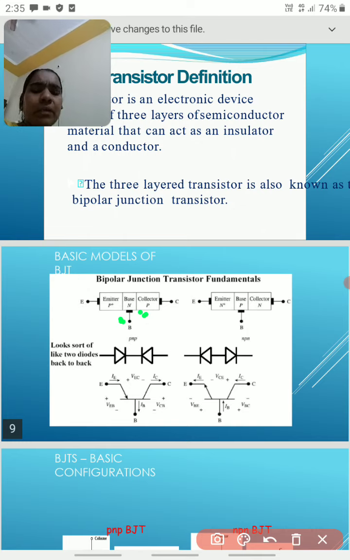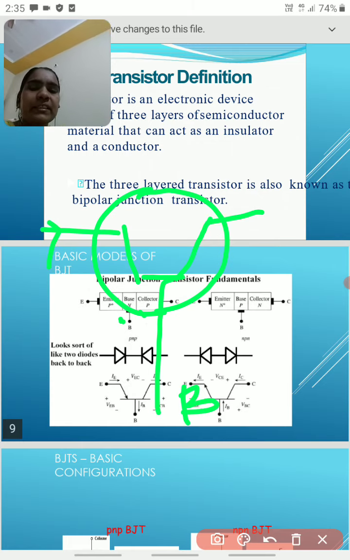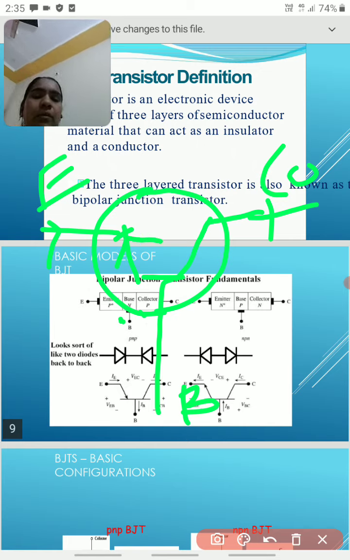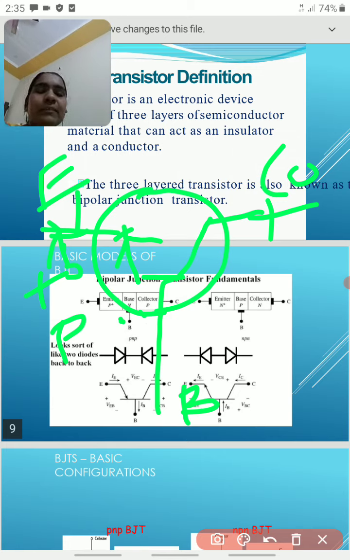Now the symbol of the transistor: always the center position is the base, this is the emitter and this one is the collector. And we add an arrow mark. We should remember the arrow mark always represents P to N. The main use of the arrow mark is that it shows the conventional flow of current, and it always shows P to N.